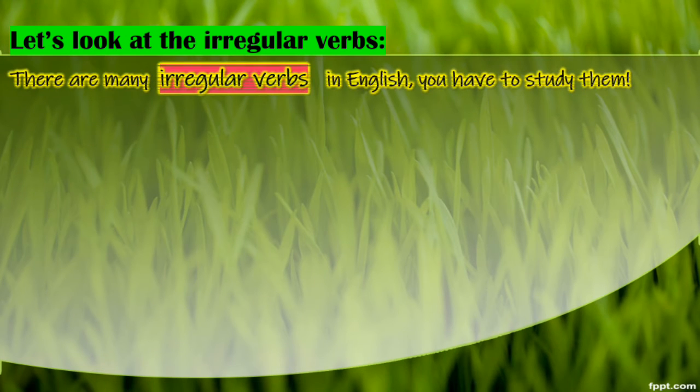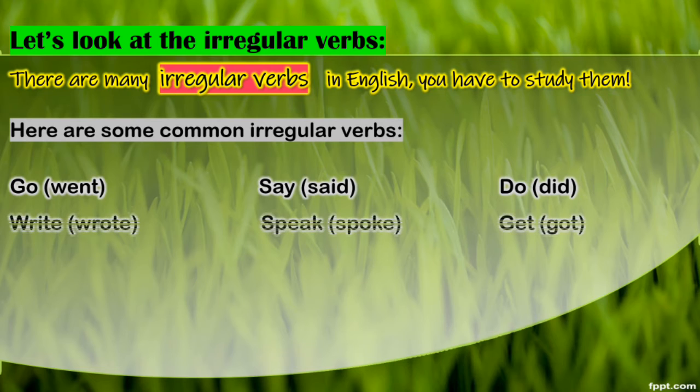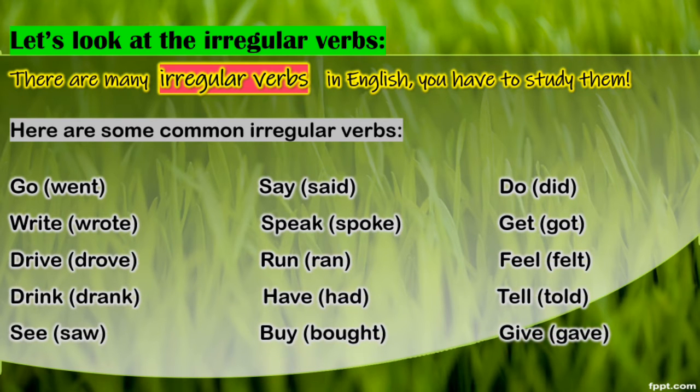Let's look at the irregular verbs. We have many irregular verbs in English. You have to study them. You should study them, okay? Here are some common examples. Go, went, write, wrote, drive, drove, drink, drank, see, saw, say, said, speak, spoke, run, ran, have, had, buy, bought, do, did, get, got, feel, felt, tell, told, give, gave.